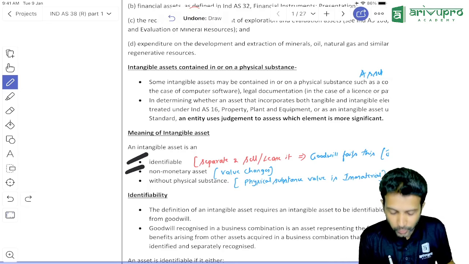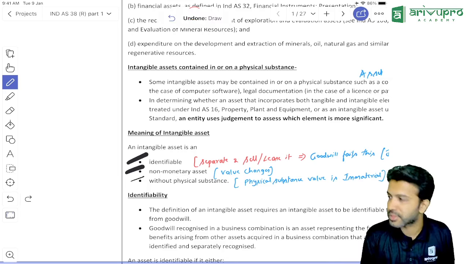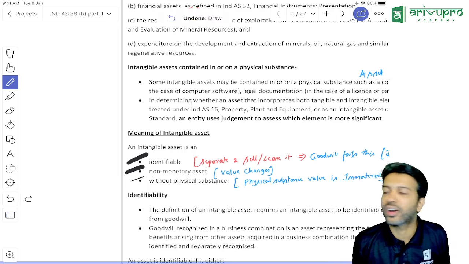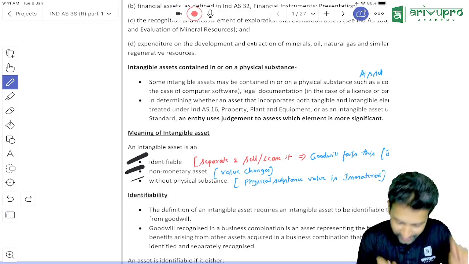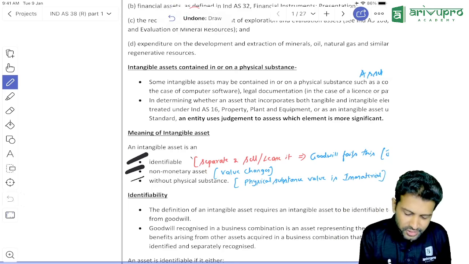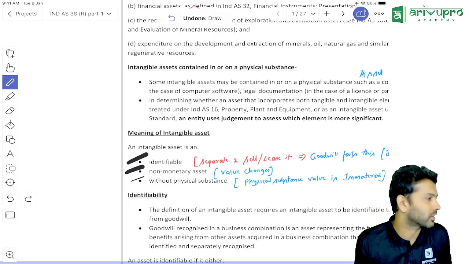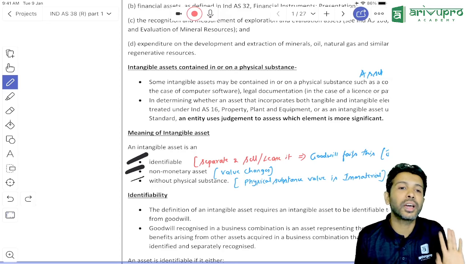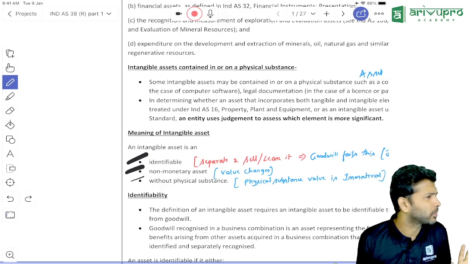On to the next. What is the third one? Without physical substance. Now, your 11th grade definition is touch, feel and all that. But they are calling it without physical substance. This is the gadgeted definition of intangible asset. Without a physical substance, I think that is self-explanatory.